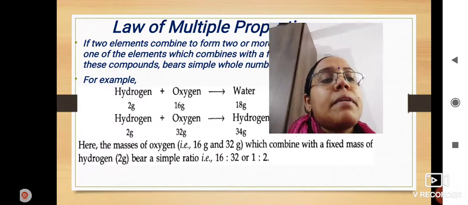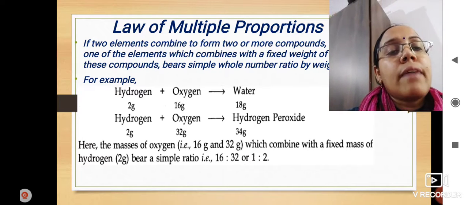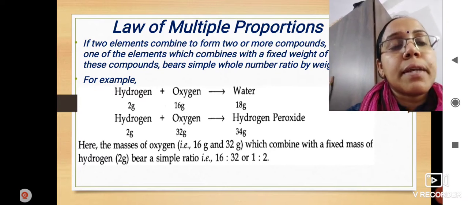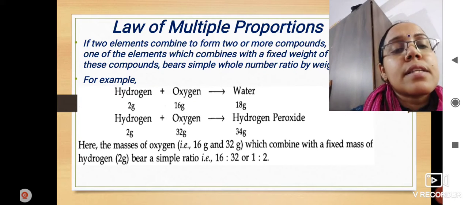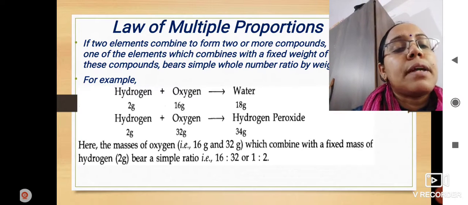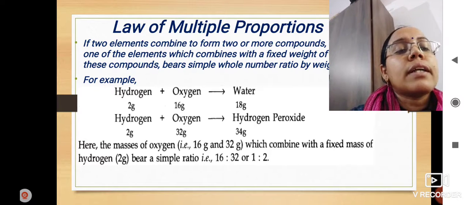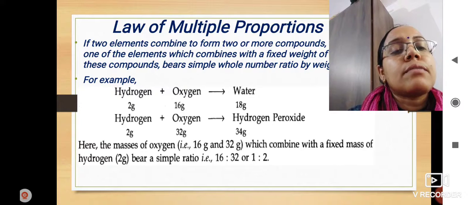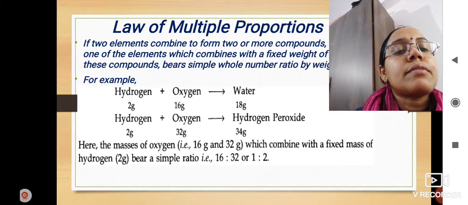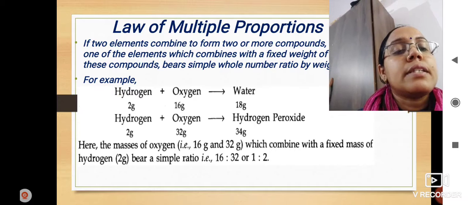Okay, now you can see the example here. I have taken a very simple example which we discuss in most cases, that is the reaction of hydrogen and oxygen. In the first case, the reaction of hydrogen and oxygen takes place to form water, and in the second case, the reaction of hydrogen and oxygen takes place to form hydrogen peroxide. Now you can see here, in the case of water, 2 gram of hydrogen is reacting with 16 gram of oxygen, and it is forming water. How much? 18 gram.